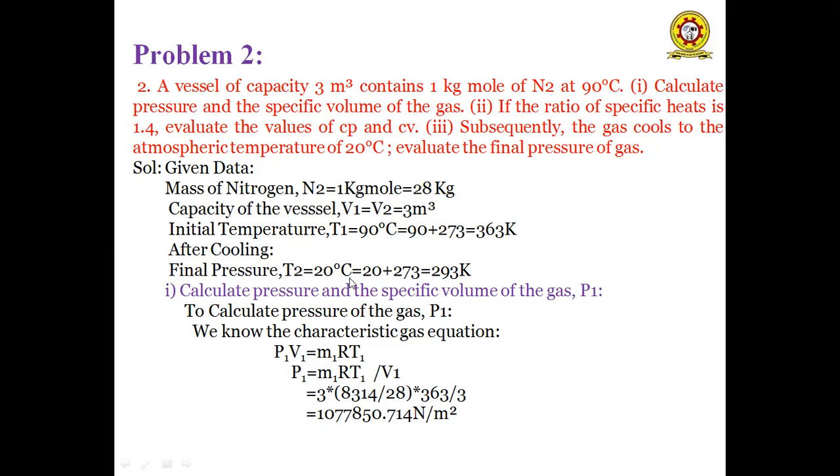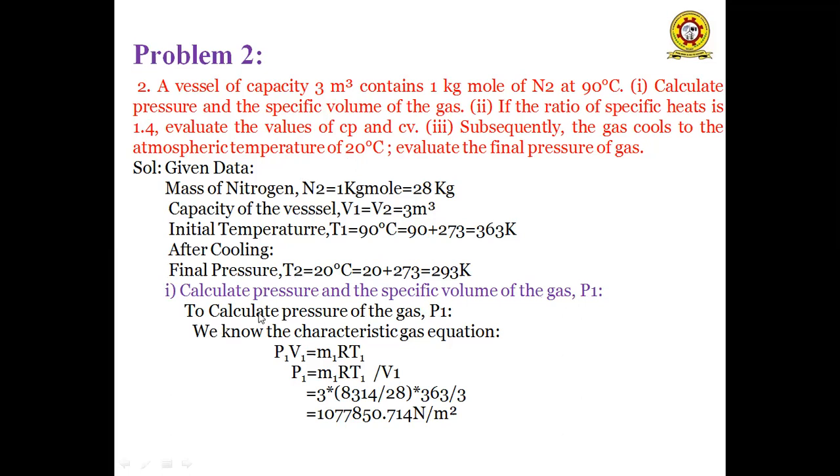So we have to convert degree centigrade in terms of Kelvin. That is equal to 20 plus 273, 293 Kelvin. So in that first parameter, what we have to calculate? Calculate the pressure and specific volume of the gas. So again here there are two unknown parameters. First one we have to calculate pressure and specific volume of a gas.